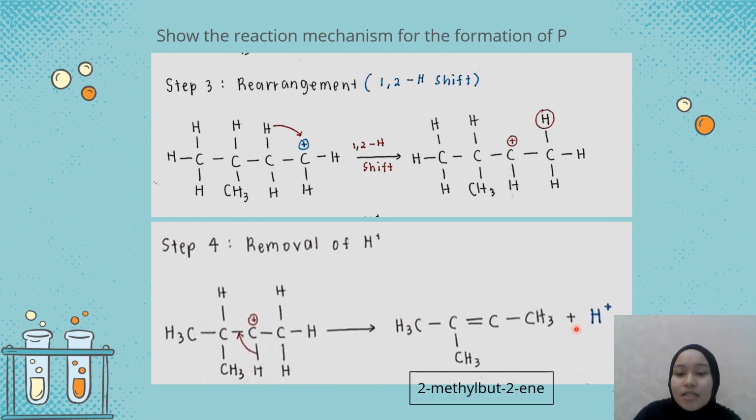And don't forget the H plus that we removed is beside it as a plus H plus, because we removed it to become a double bond here at number 2, so it becomes 2-methylbutene because the alkene double bond is at number 2. Thank you.